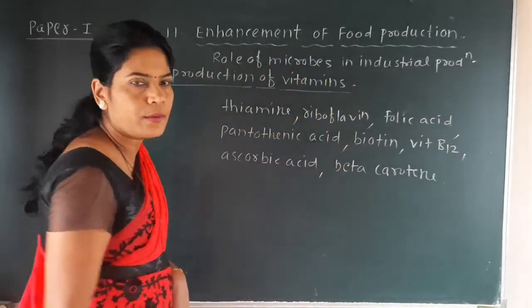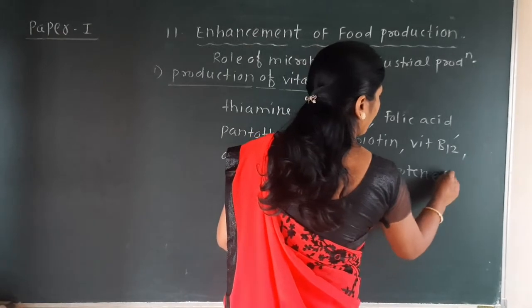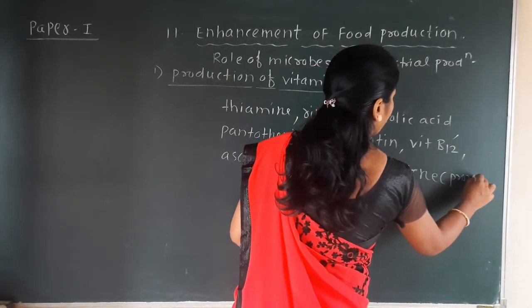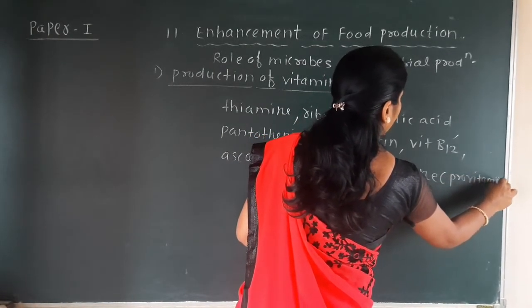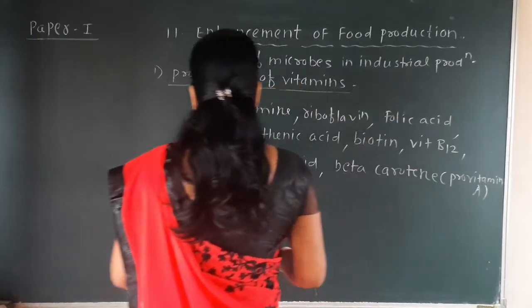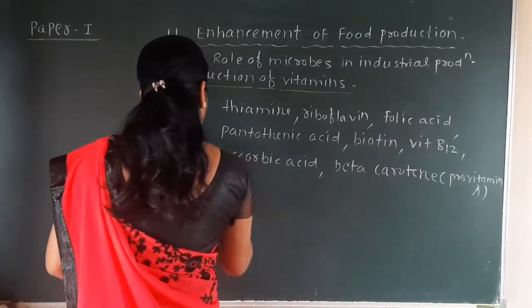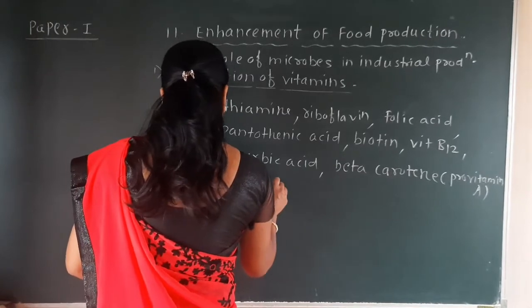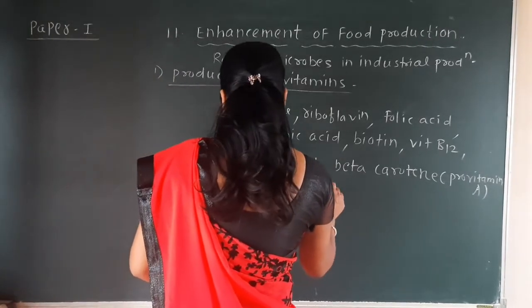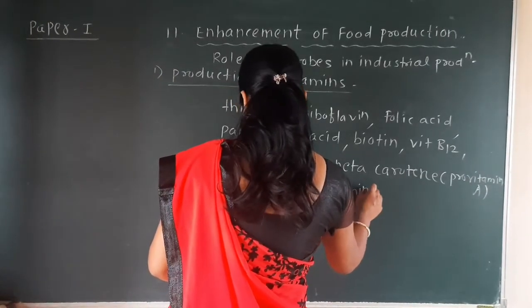Here this beta carotene is called as provitamin A. Then ergosterol is called as provitamin D.